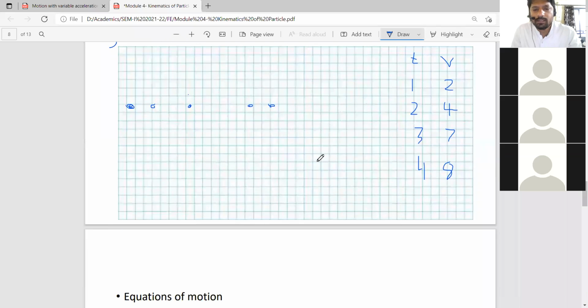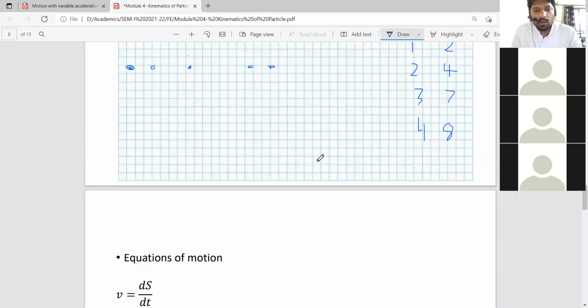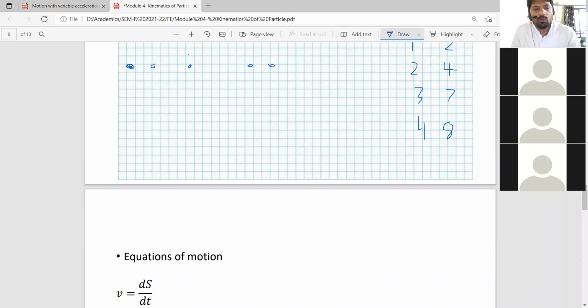So let us see how velocity is calculated. That is change in distance or displacement upon time. So from this you can calculate the velocity, rate of change of displacement.